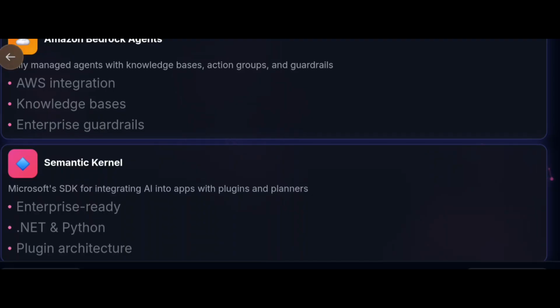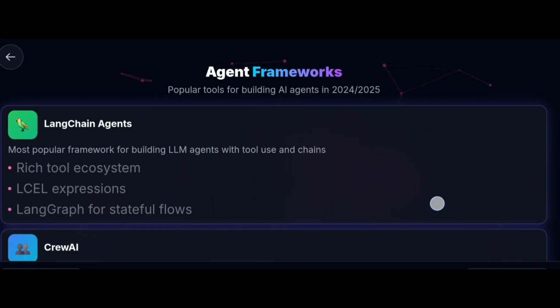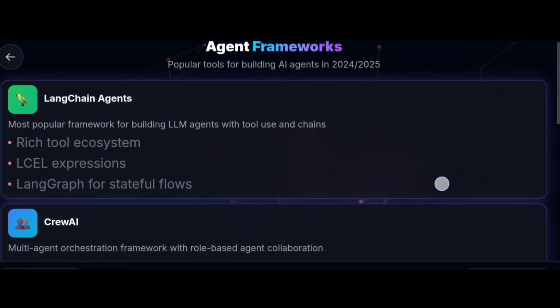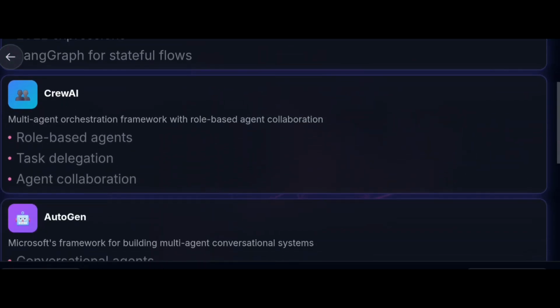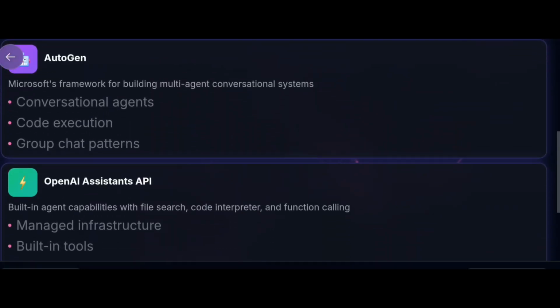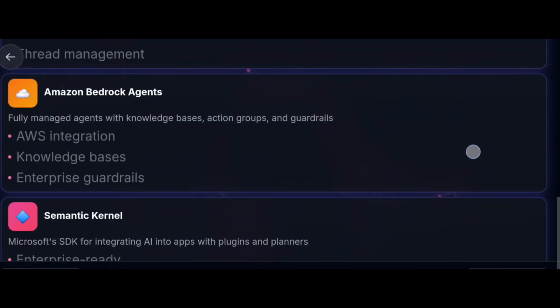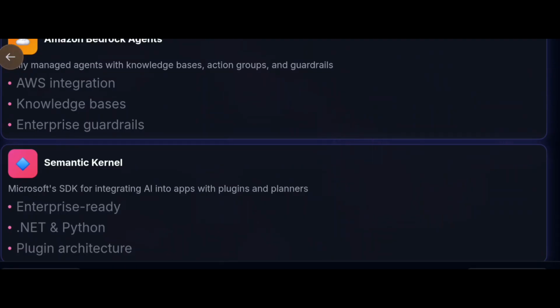Another type is Semantic Kernel. It is a Microsoft SDK for integrating AI into apps with plugins and planners. What does it include? Enterprise ready, .NET and Python supported, and plugin architecture. So here we learned about the types of AI frameworks: LangChain agents, CrewAI, AutoGen, OpenAI Assistant APIs, Amazon Bedrock agents and Semantic Kernel.